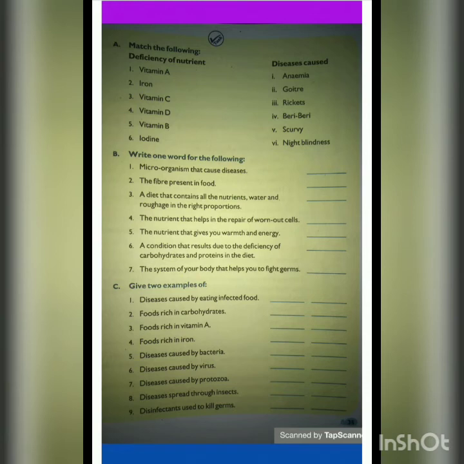Fifth, diseases caused by bacteria. Sixth, diseases caused by virus. Seventh, diseases caused by protozoa. Eighth, diseases spread through insects. And the ninth is disinfectants used to kill germs. So these are 3 parts which is to be done in your science book only and it is given on